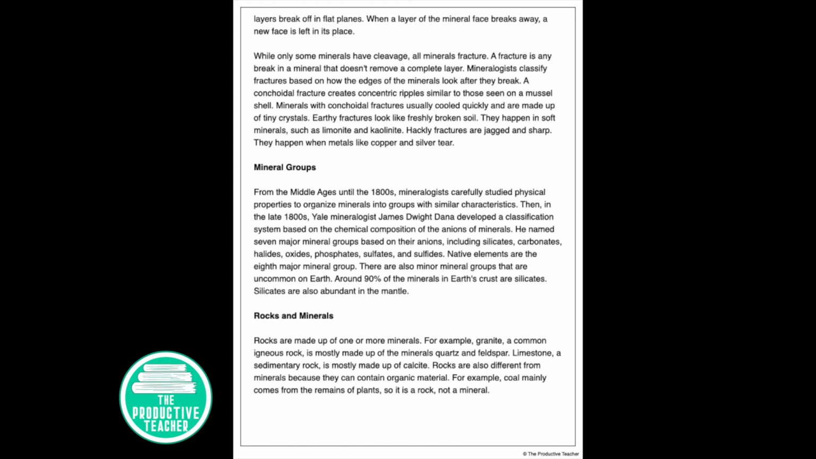Native elements are the 8th major mineral group. There are also minor mineral groups that are uncommon on Earth. Around 90% of the minerals in Earth's crust are silicates. Silicates are also abundant in the mantle.